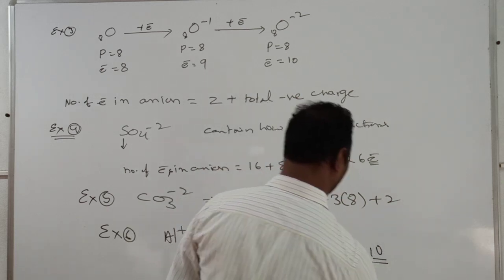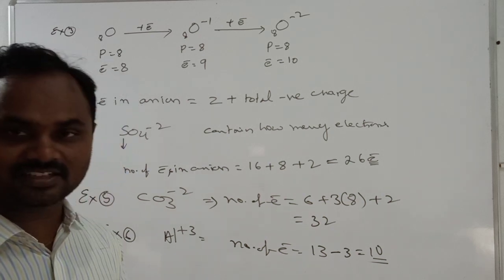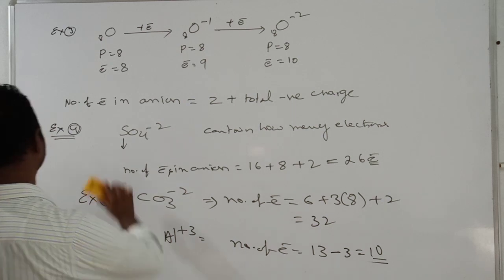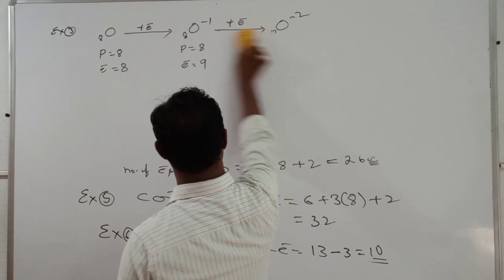Therefore it is 10 electrons. Carefully see, isoelectronic: based on these electrons we are going to count. Now one more example, one more term we are going to see: isoelectronic species.